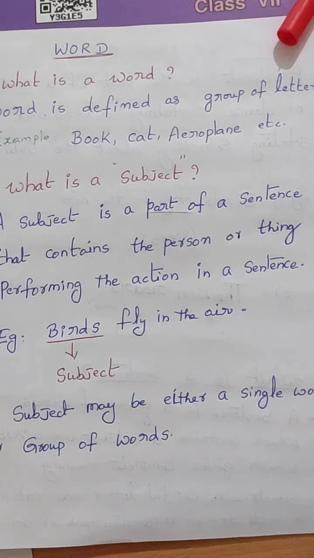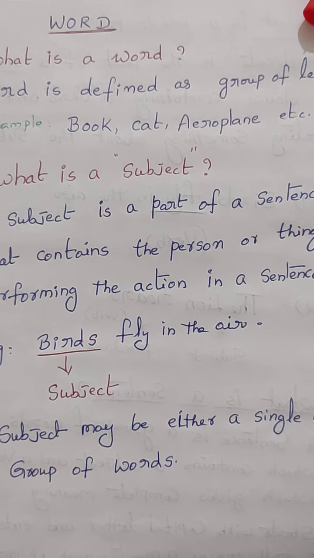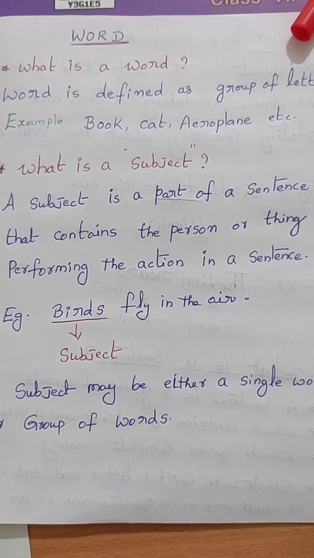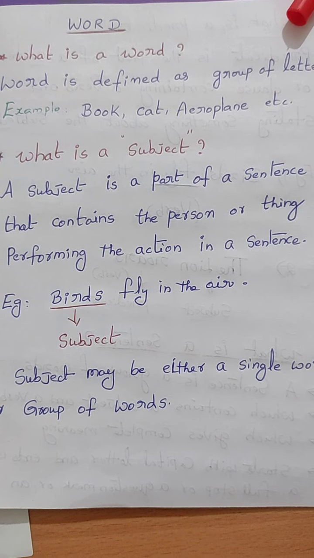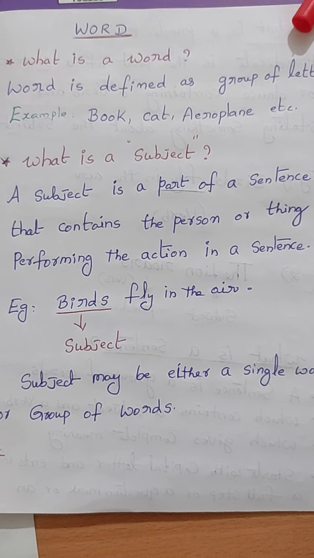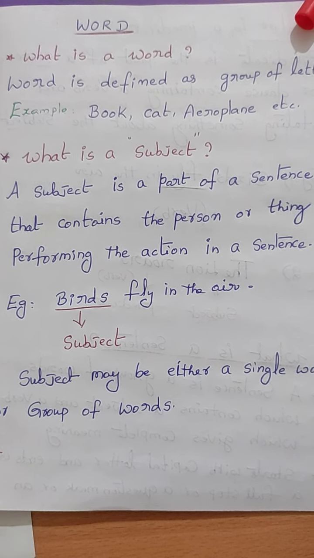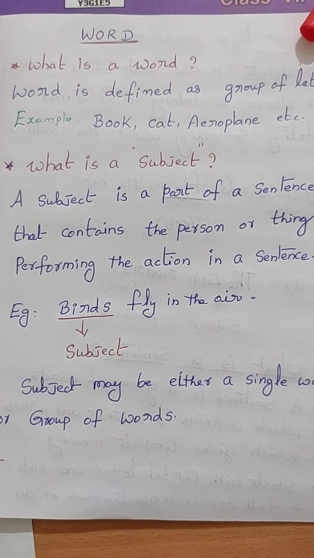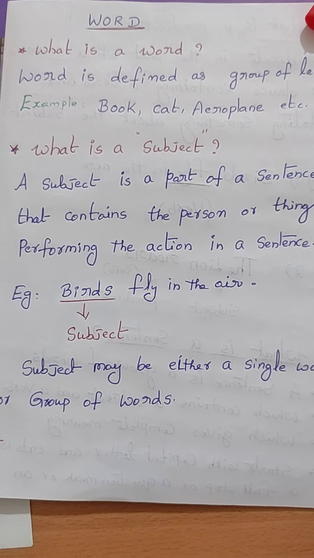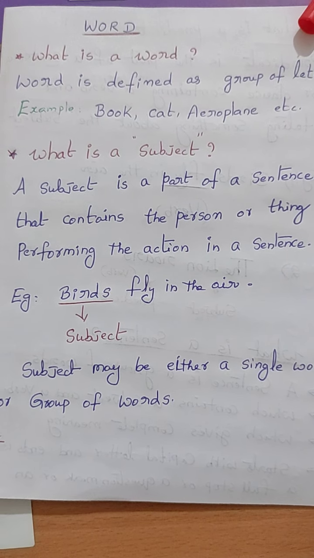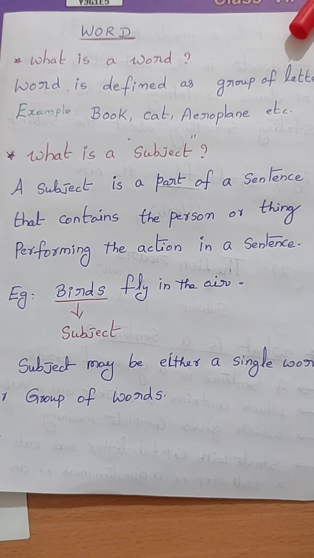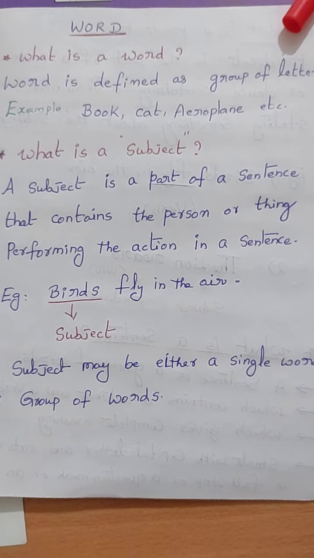See the example: birds fly in the air. What is the subject here? Birds. Subject means what we are going to talk about, what we are going to discuss. That is called subject.